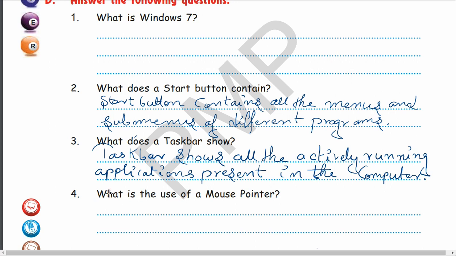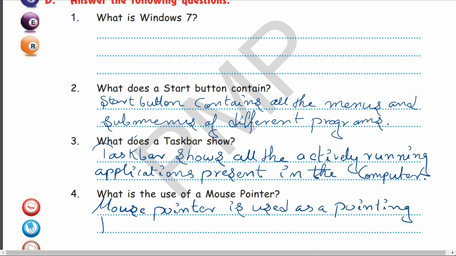What is the use of mouse pointer? Mouse pointer is used as a pointing device to select any item by single or double click.